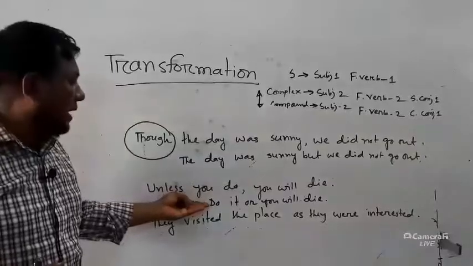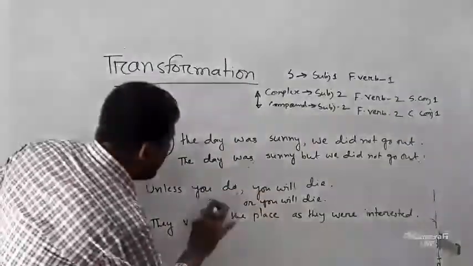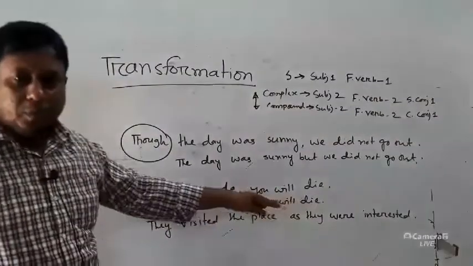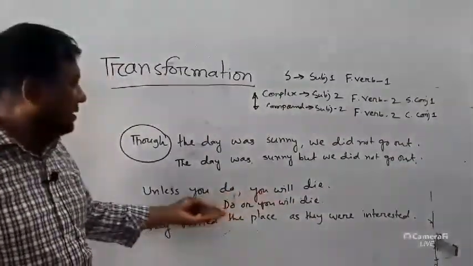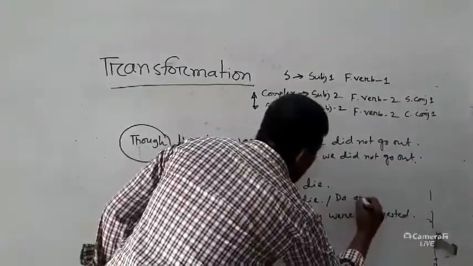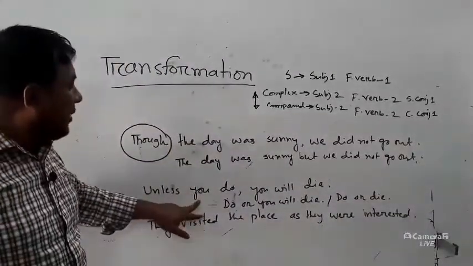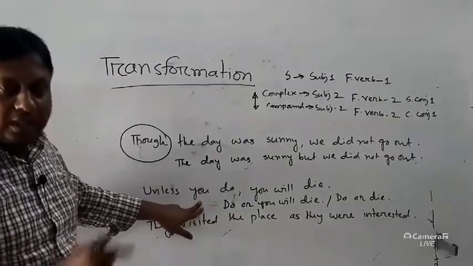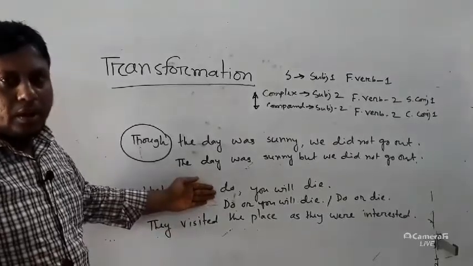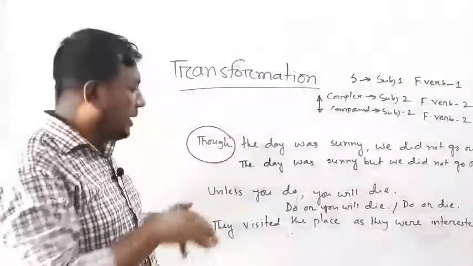Sometimes in short we write it like this, do or you will die. It will be do or you will do or die. Sometimes we say like this, do or die. Okay, this is do or you will die. You may write do or die. And have you got the idea? Whenever you have you as the subject at the very beginning of a compound sentence, then you will omit or avoid you. But it is never ever applicable to make it complex. Okay, I will make it clear later on.